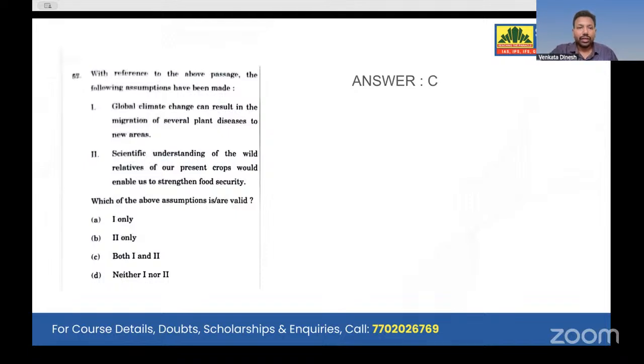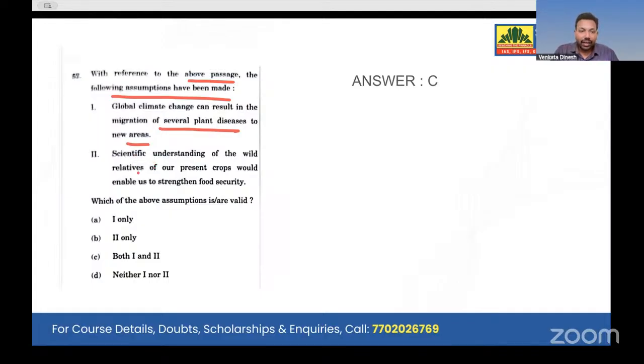Now look at question number 52. I think it might not be so clear. I'll read it out. With reference to the above passage, the following assumptions have been made. He made 2 assumptions. He's asking us which assumption is correct. Assumption 1: global climate change can result in migration of several plant diseases to new areas. He says about migration, he says about climate change, he says about migration of diseases.